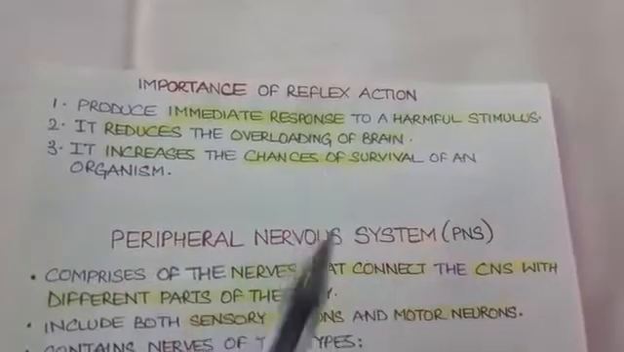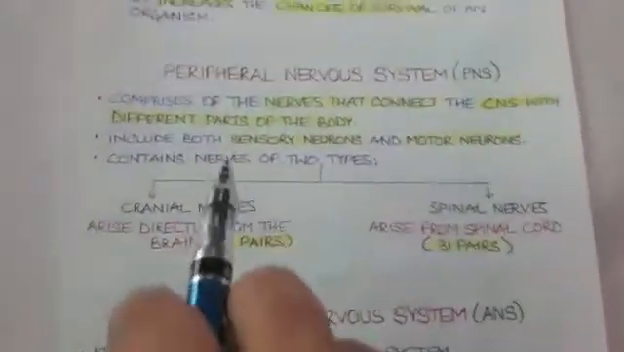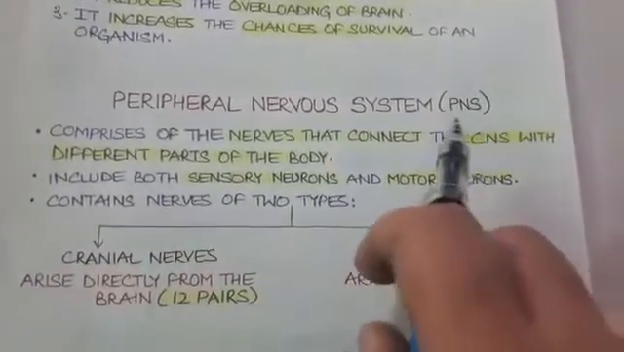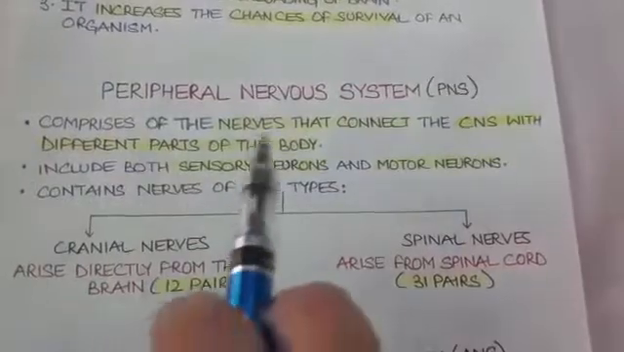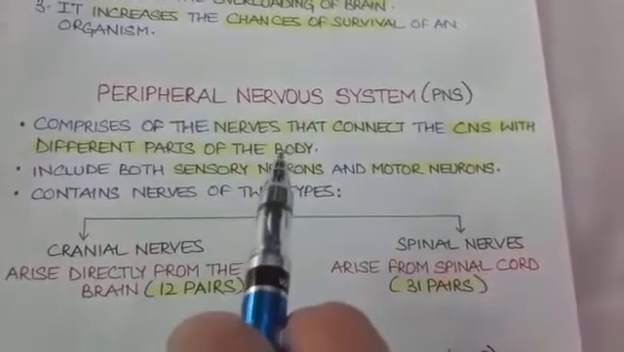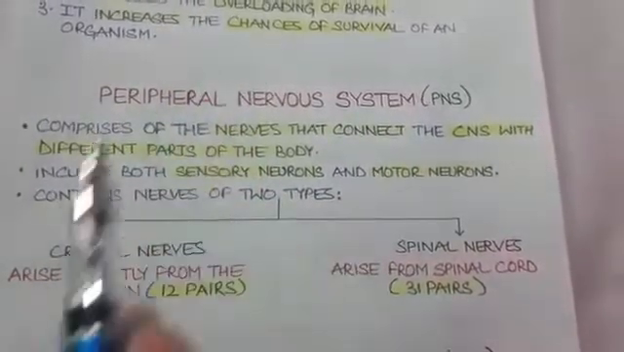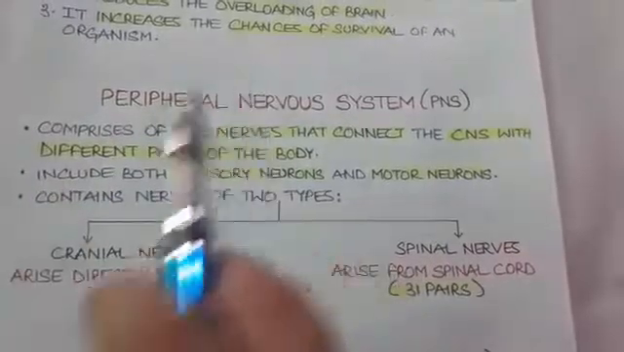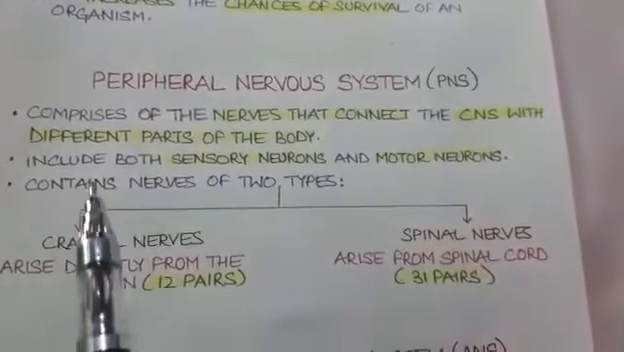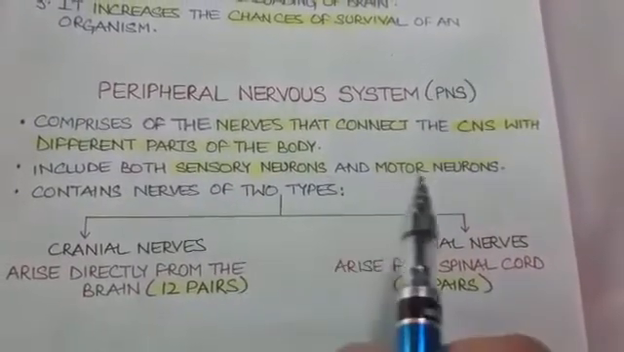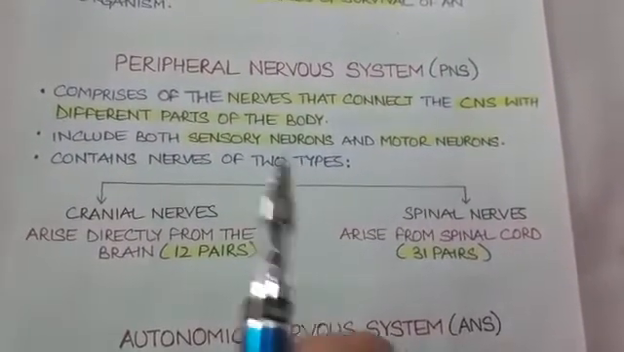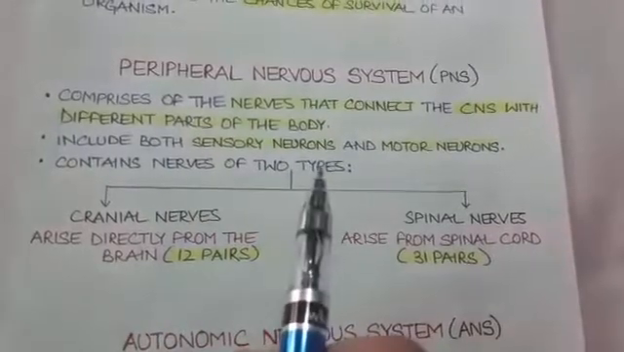The second type of nervous system is the peripheral nervous system, known as PNS. PNS comprises nerves that connect the central nervous system with different parts of the body. It means the central nervous system and the body parts are connected through the peripheral nervous system. Peripheral nervous system includes both sensory neurons as well as motor neurons. It contains two types of nerves.